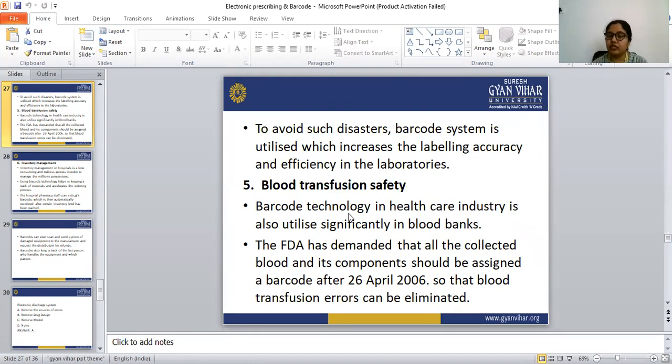So barcode technology is now used in the blood bank also, since 26 April 2006. The FDA has demanded that all the collected blood and its components should be assigned a barcode, so that blood transfusion errors can be eliminated. If each and every blood unit and its components are assigned a barcode, that reduces the blood transfusion error.